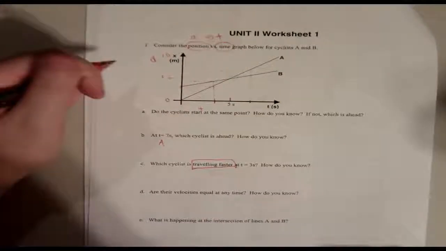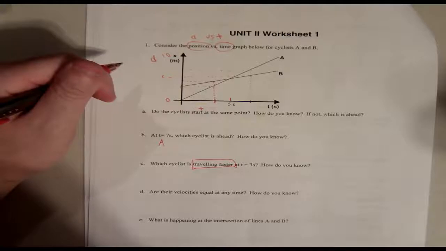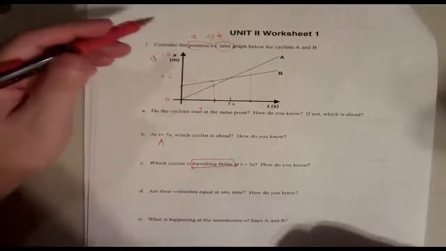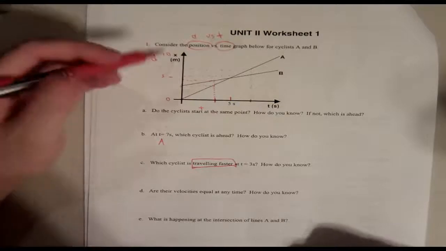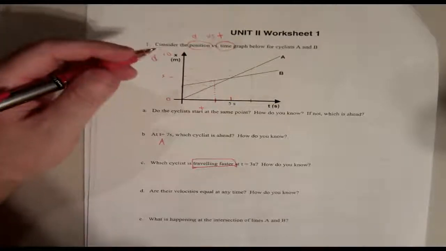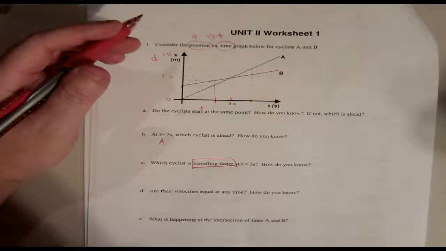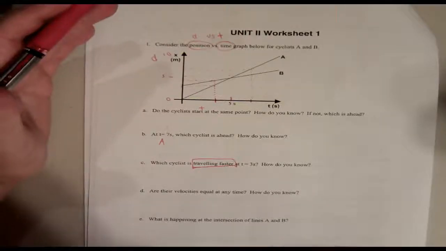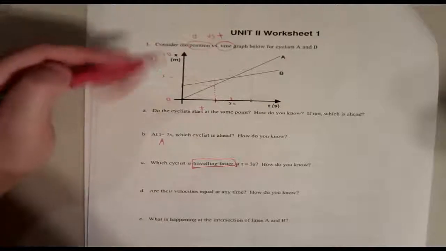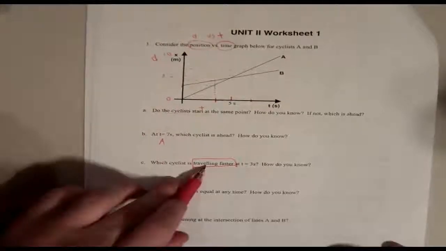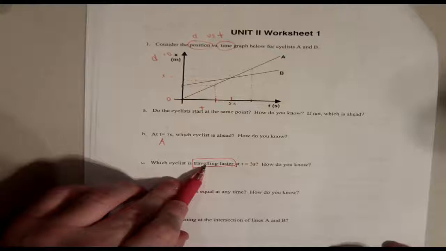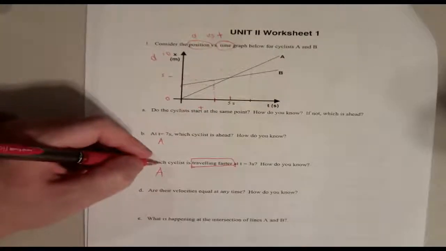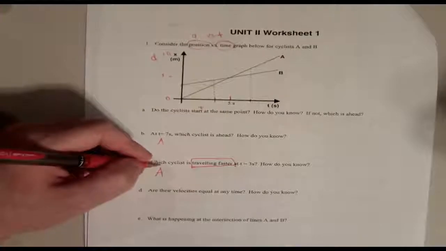If we're racing a marathon and I'm a mile ahead of you and I'm running 5 miles an hour and you're running 15 miles an hour sprint, I'm ahead of you, absolutely. I'm a mile ahead. But you are going faster, right? So which one's traveling faster? The one with the highest slope. That would be A. So don't be thrown off by that, right? A has a steeper slope, he's going faster.